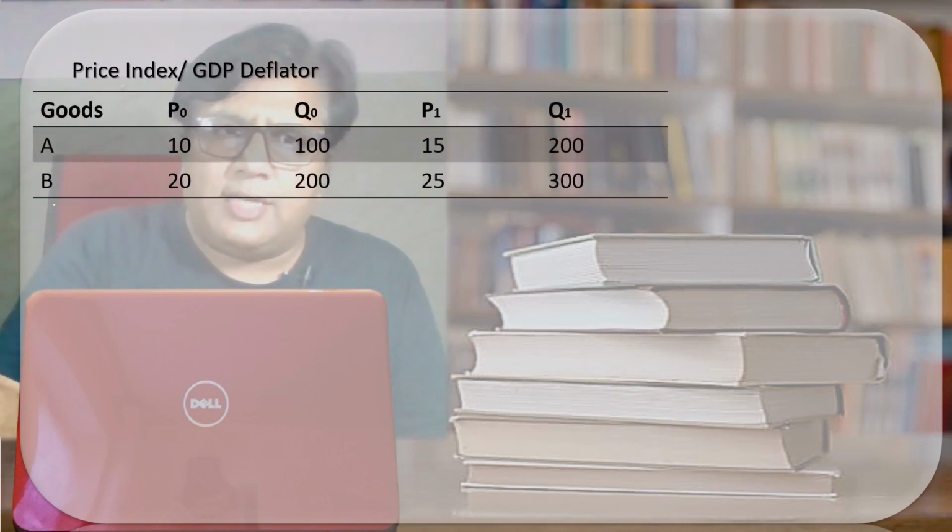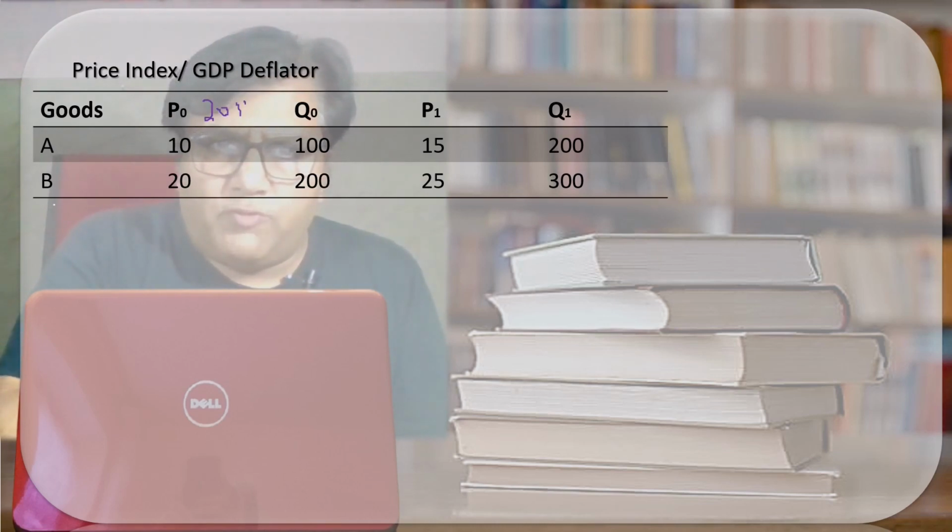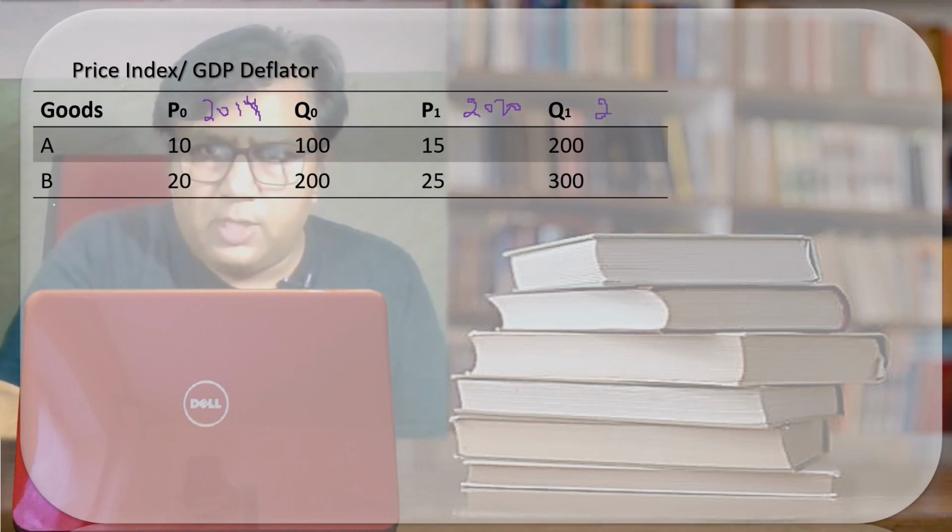Let us see the example. This is the price of the year 2014, and this is the quantity of the year 2014, and this is the price of the year 2020 and the quantity of the same year 2020. Clear?